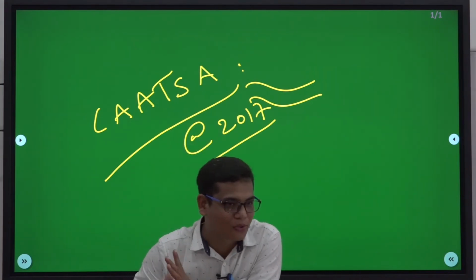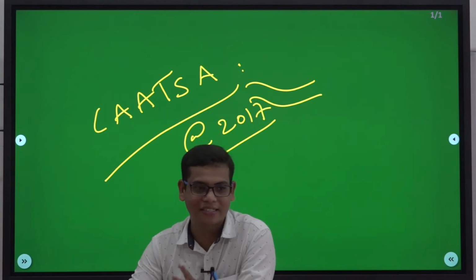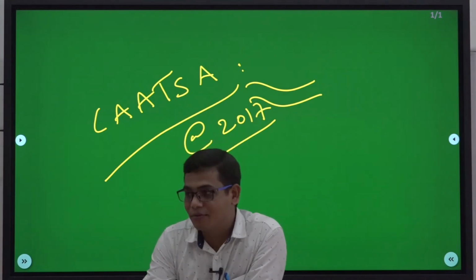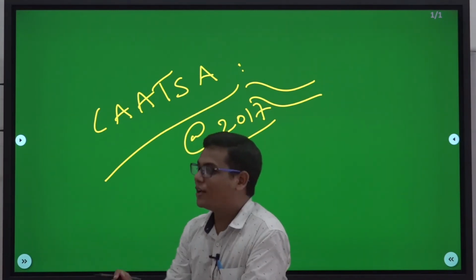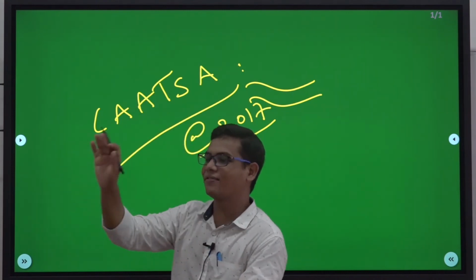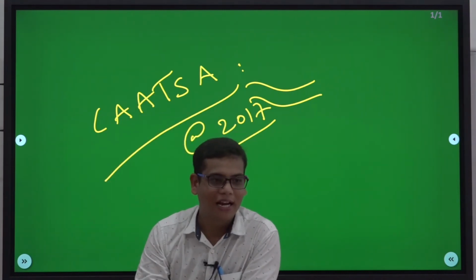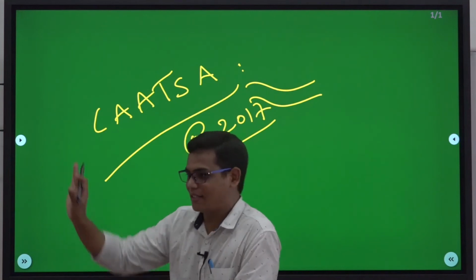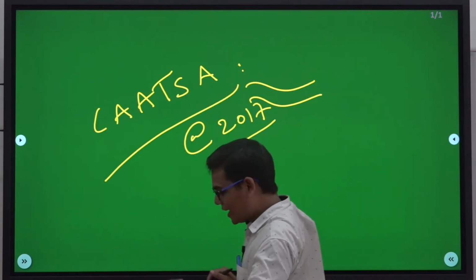You are not supposed to have any major defense transaction with 3 countries: Iran, North Korea and Russia. Suppose if you do, then you will be liable to the sanctions of America. This is exactly what CAATSA is.